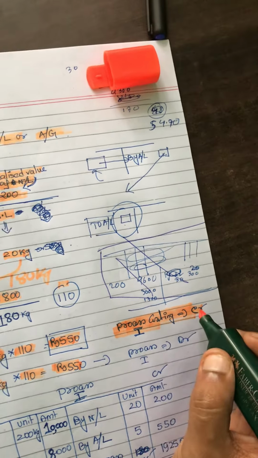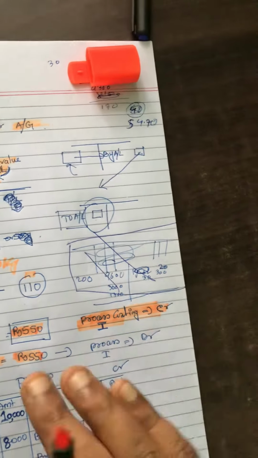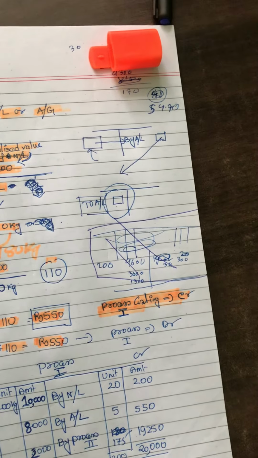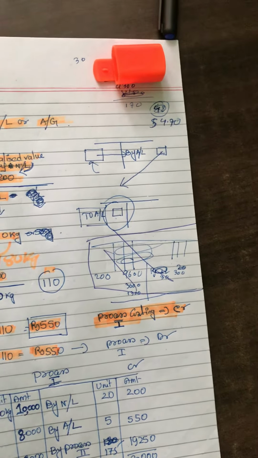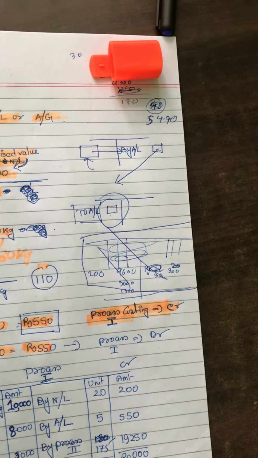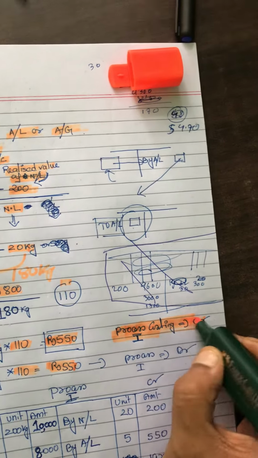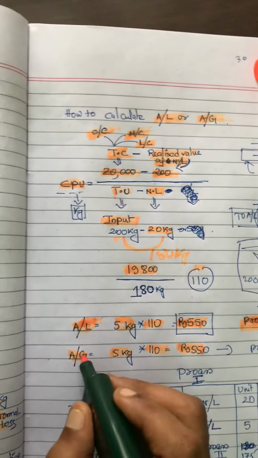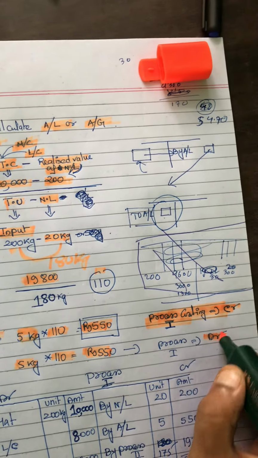How can you deduct? You can individually go and deduct from purchase, or you can write it on the opposite side of the purchase. Purchase comes on the trading account debit side, so we put it on the credit side and it is automatically deducted. So here abnormal loss will be put on the credit side in process costing, whereas if it is an abnormal gain, obviously it will be put on the debit side.